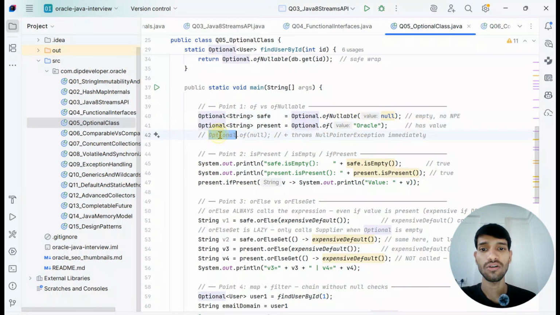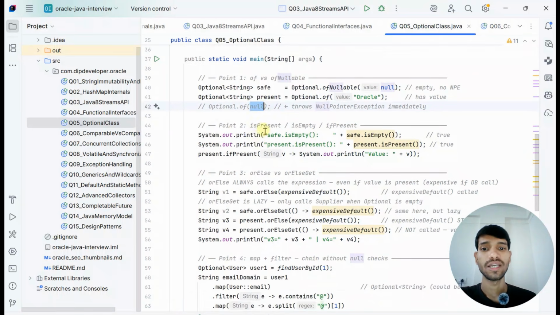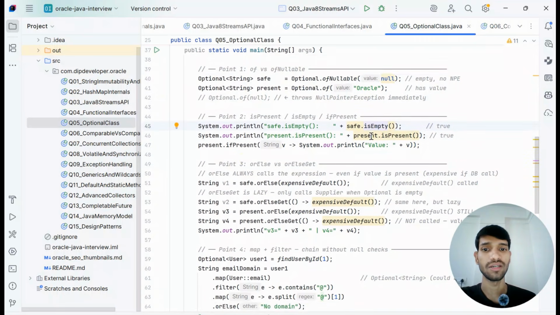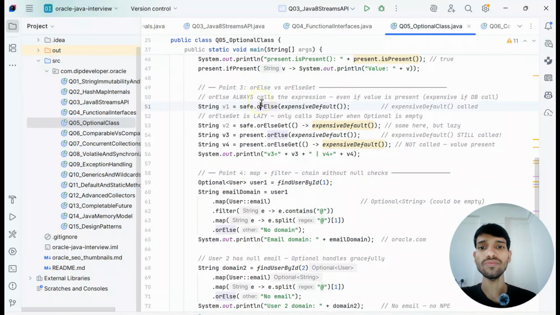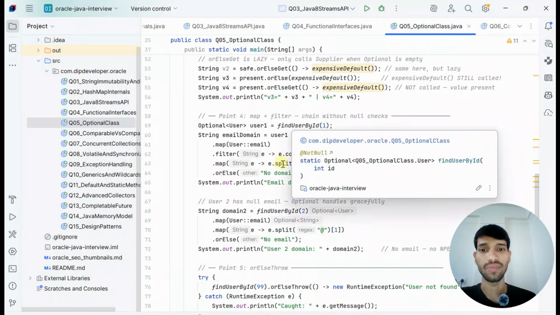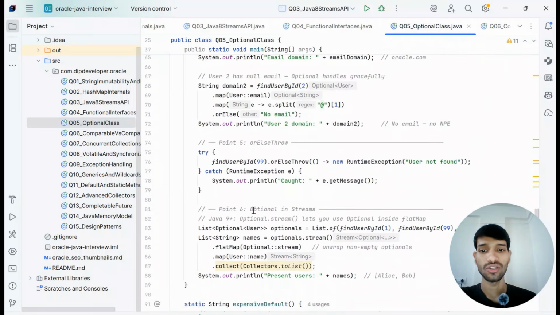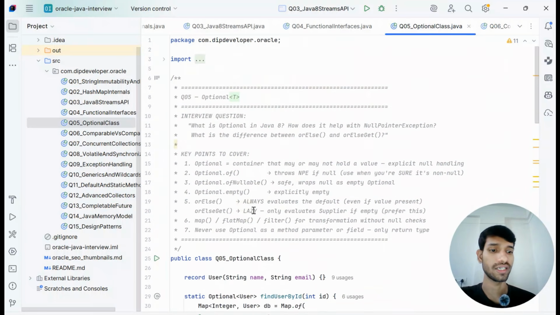If we do Optional.of and pass null, then it will throw a NullPointerException. Then we use isPresent to check whether the value is there or not, and isEmpty to check if it is empty. With ifPresent, we get the values. You also have orElse, get, and map plus filter combinations. So you can just go through this in detail.